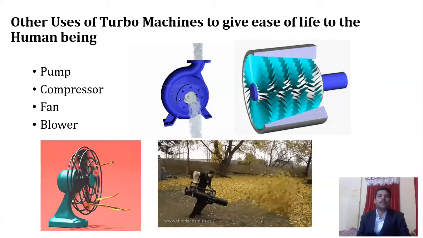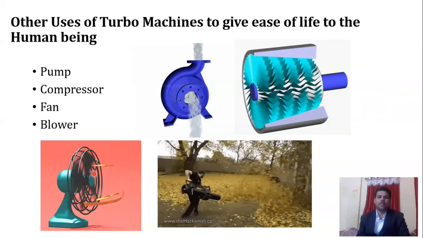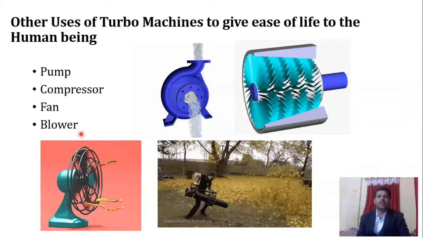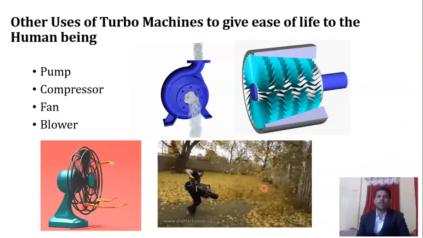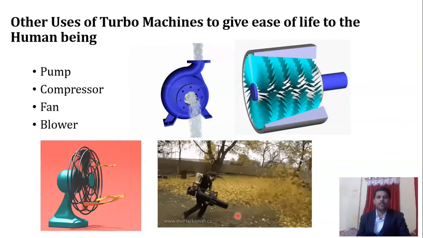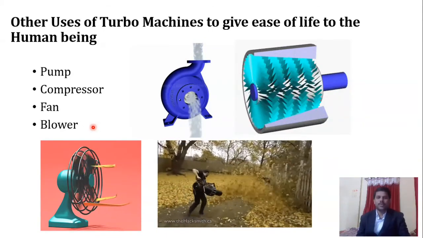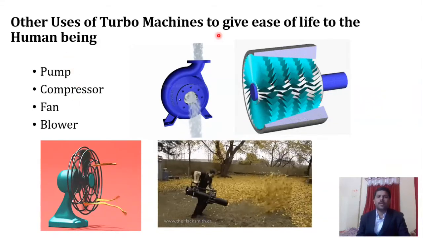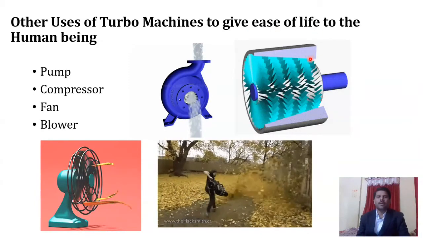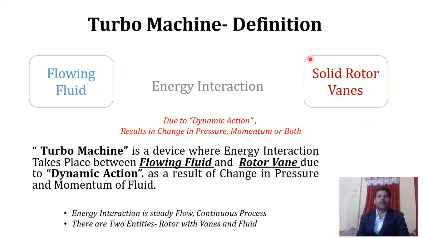Okay, then after that we have a device that is what we call a fan. A fan is used for comfort conditions, as we all know. Blowers are used for various applications, as I have shown here. For cleaning of the garden we use blowers, and blowers are used in industrial applications also. So there are so many applications of such devices. That's why those devices are considered as devices that give a kind of ease of life to the human being. Now we will start the definition of turbo machine.